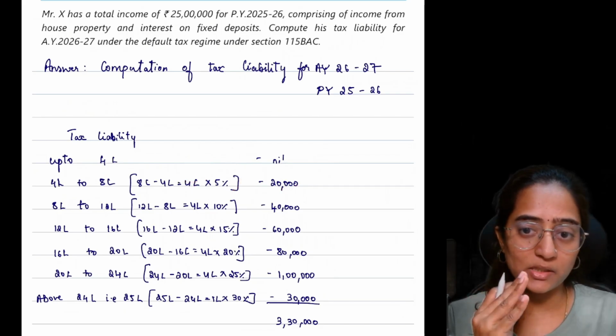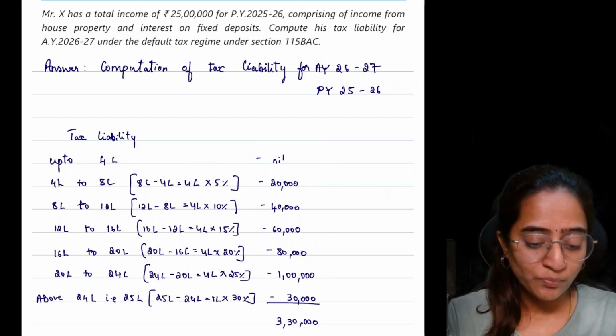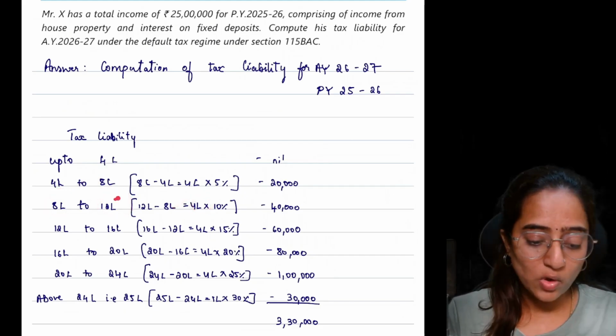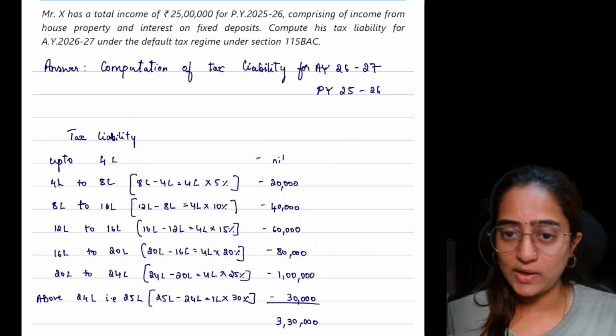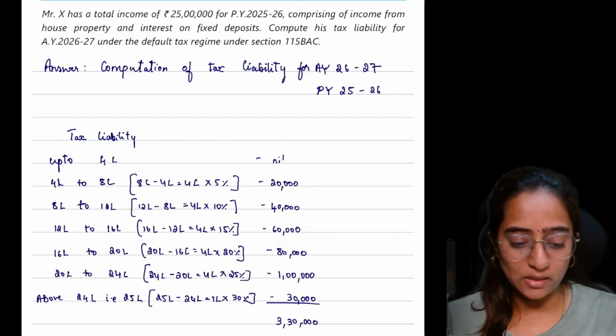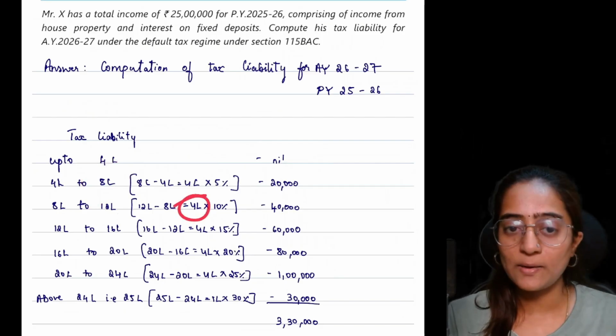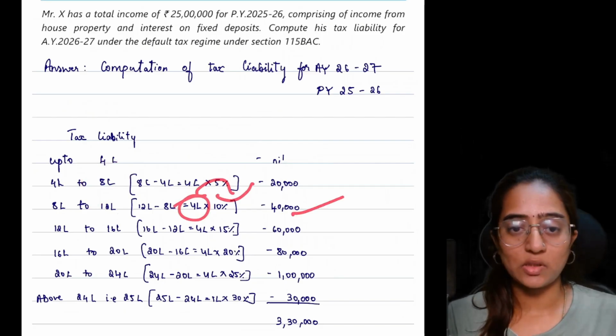Keep the 4 multiplications, keep the 4 tables in mind. 8 lakh. After this 8, it's going to be 12, right? So the difference from 8 lakh to 12 lakh, that is nothing but 4 lakh. Out of 12 lakh, I'm trying to tell you here in a very detailed manner. Out of 12 lakh, you've already considered 8 lakhs. So the difference is 4, right? So 4 into 10%, it is 40,000.